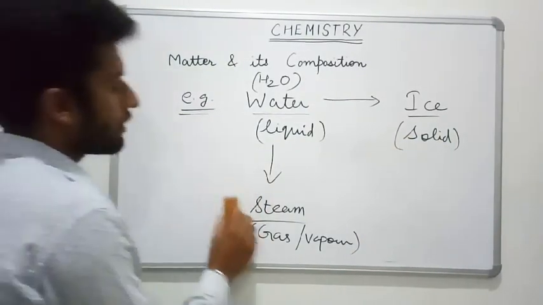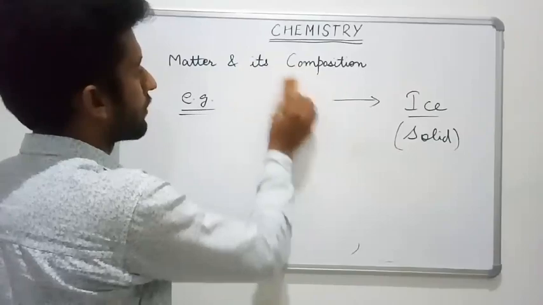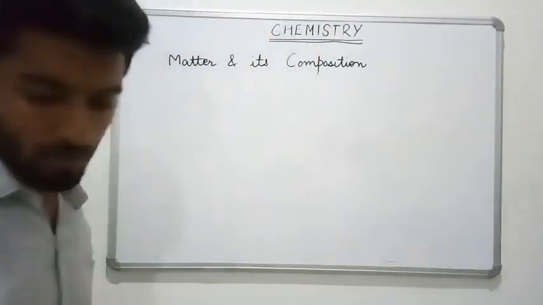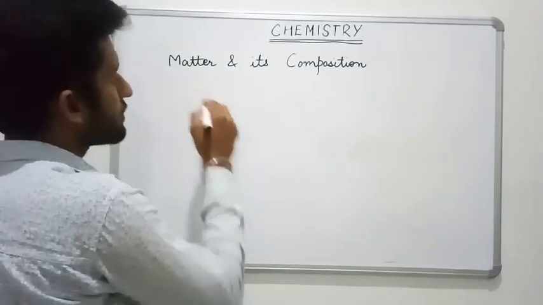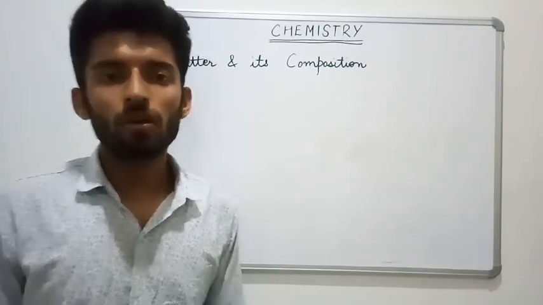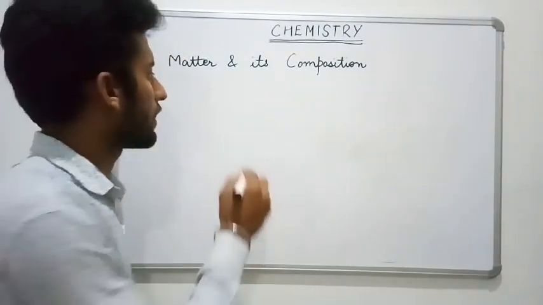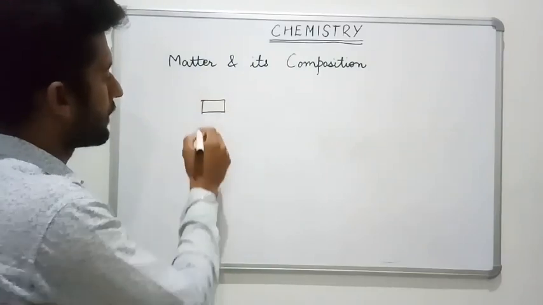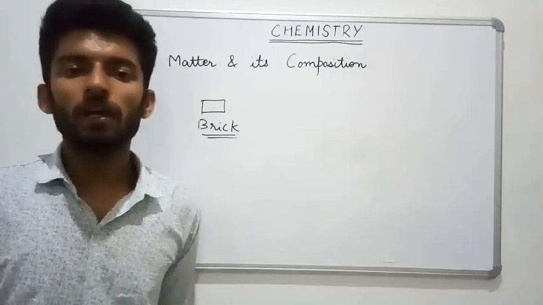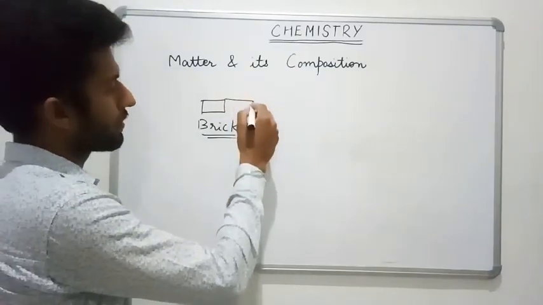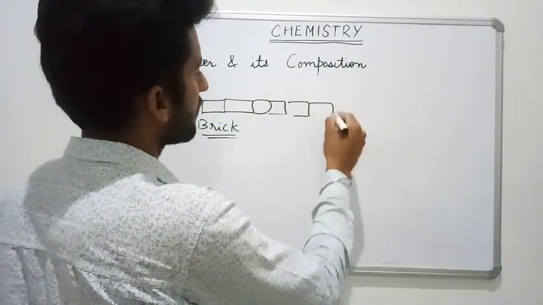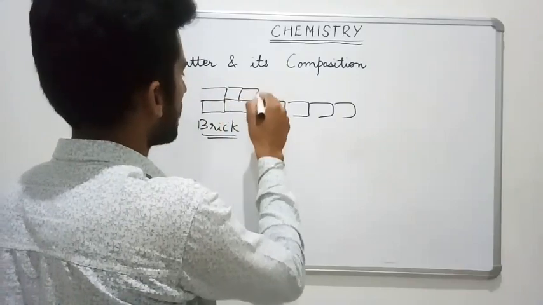Now you need to know one more point before discussing the properties of different states. So what is that particular point? Have you seen a wall? I think so, all have seen. So the basic unit behind the construction of a wall is a brick. Bricks are used in the construction of a wall. When a large number of bricks are combined together, they form a wall.